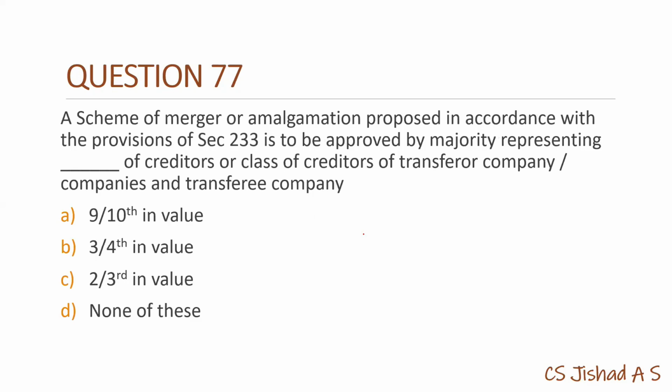77. A scheme of merger or amalgamation proposed in accordance with the provisions of section 233, fast track merger, is to be approved by majority representing the creditors' approval. In this case it is 9/10 in value of creditors' approval to be made. Okay, so the answer is option A.